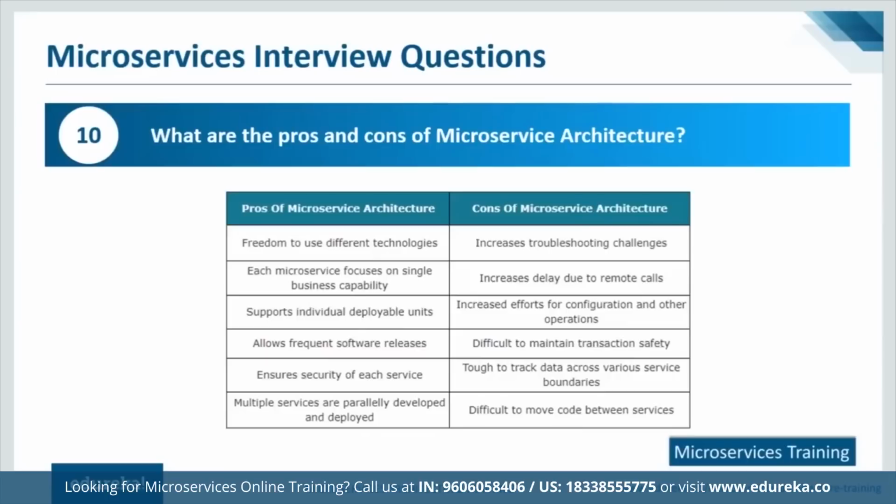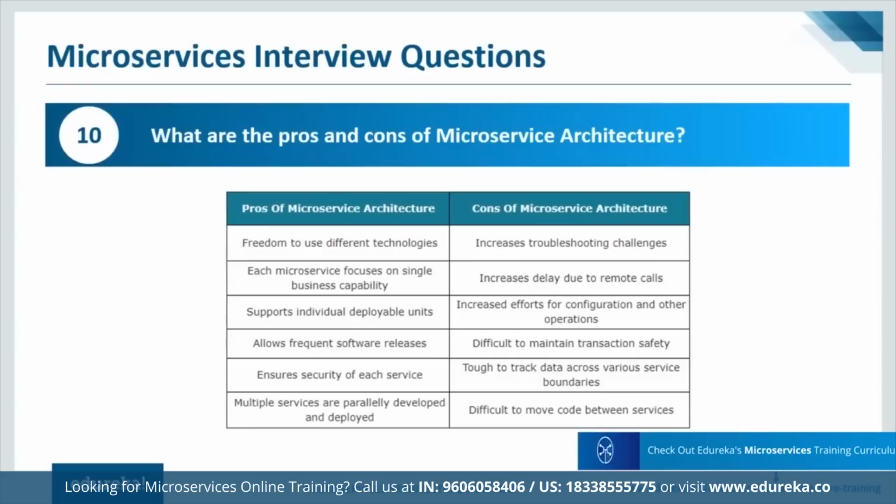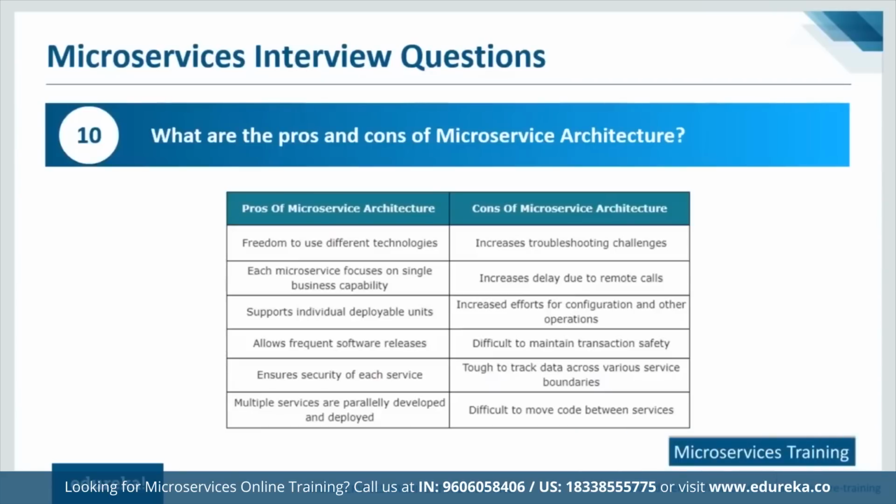Now, what are the cons? It increases troubleshooting challenges and increases delay due to remote calls. Yes, this can be a problem. Why? Because you're talking about n number of microservices, and at times, since they are working so independently, when you talk about troubleshooting certain challenges for the whole system as an architecture, it can be a problem because we are talking about a completely decentralized governance.